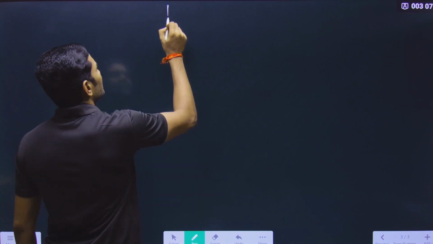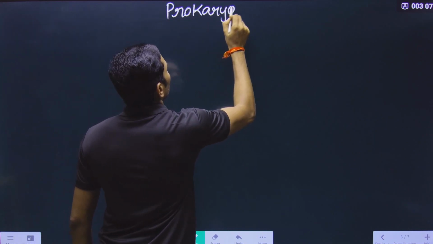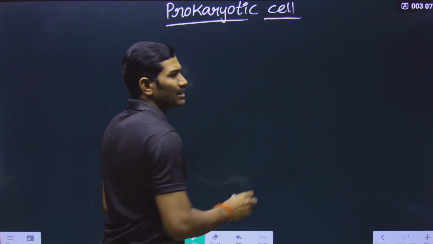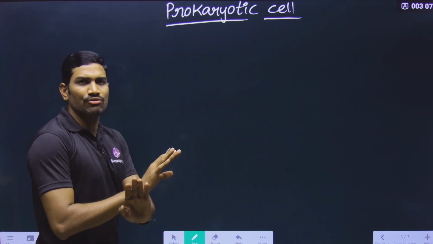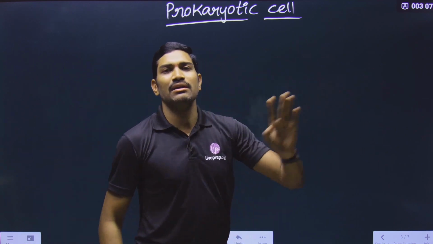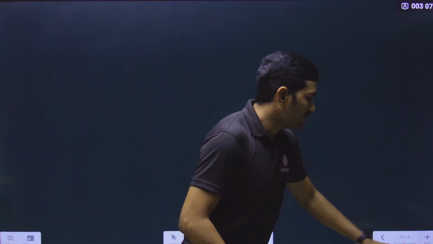Now first we will see what are the various components that are present in a prokaryotic cell. These are the contents. What are the various contents that are present? If we see that, the overview is completed. And what is the role of each and every component? That we will study separately. Okay, so in this overview of the prokaryotic cell, what do we need to study here?